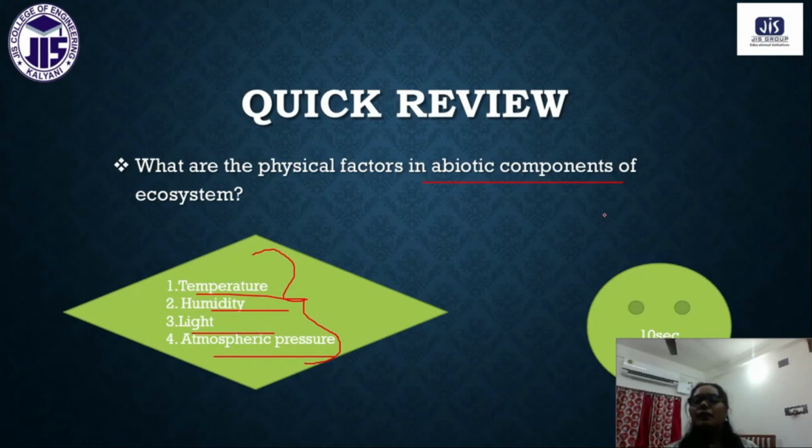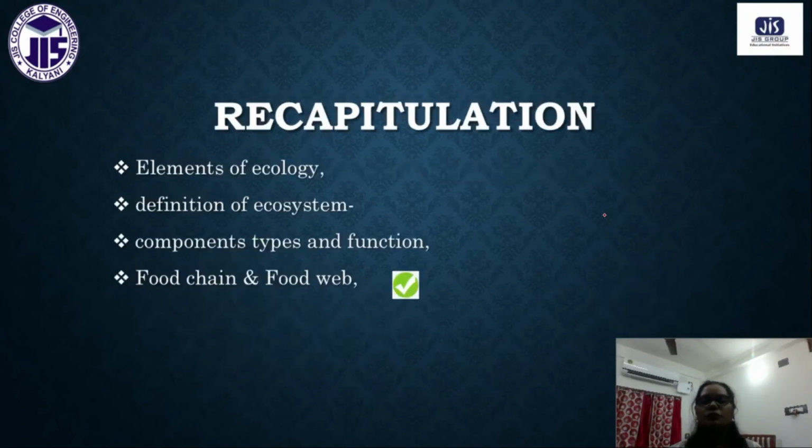Next, we have discussed the food chain and food web, which is very important also. These are some of the recapitulation, that is, elements of ecology. What is ecology, what is ecosystem? Ecosystem means whatever biotic and abiotic components we have in our surroundings.